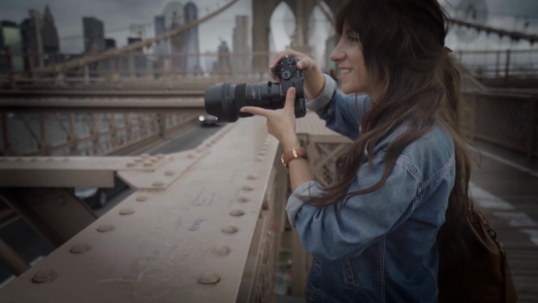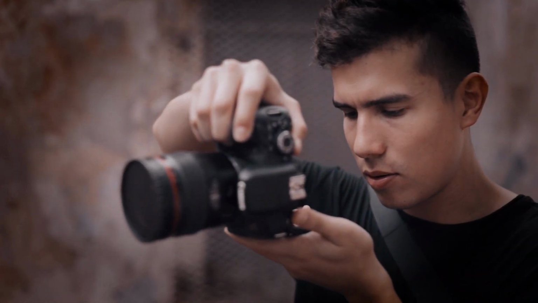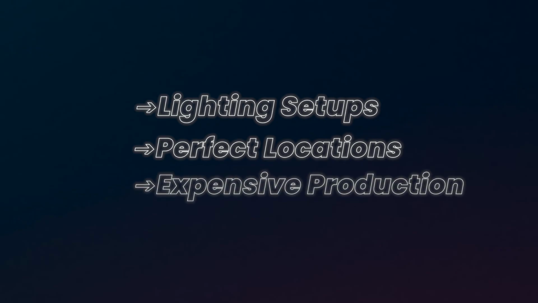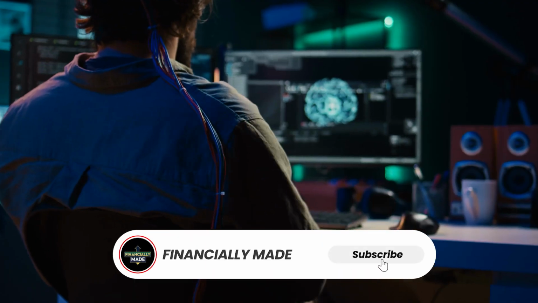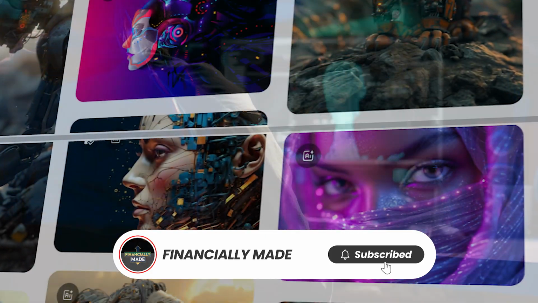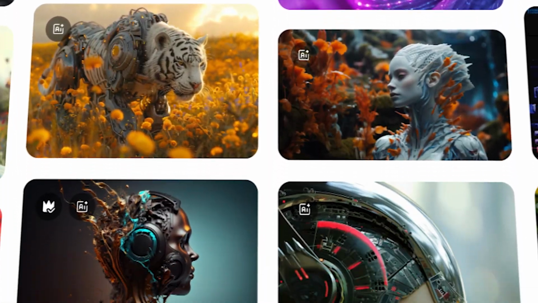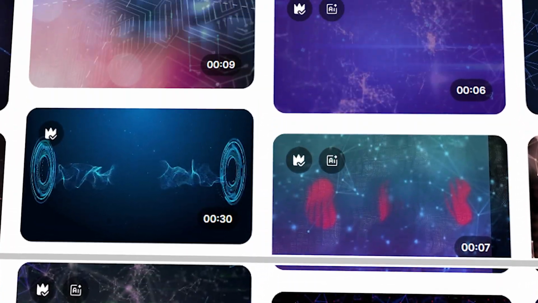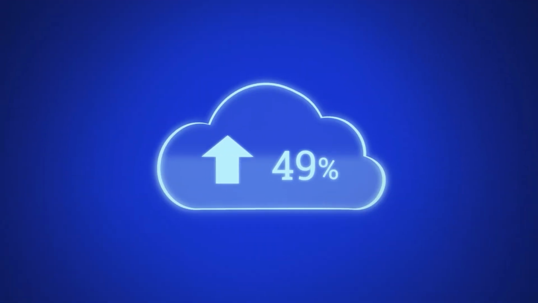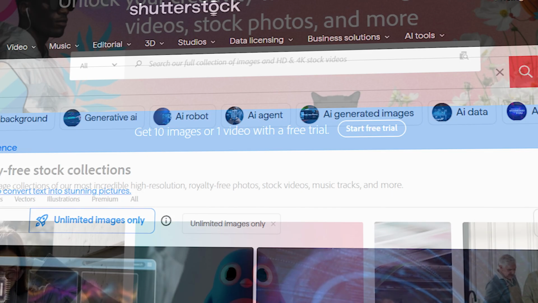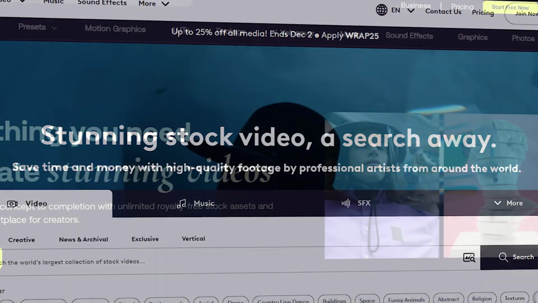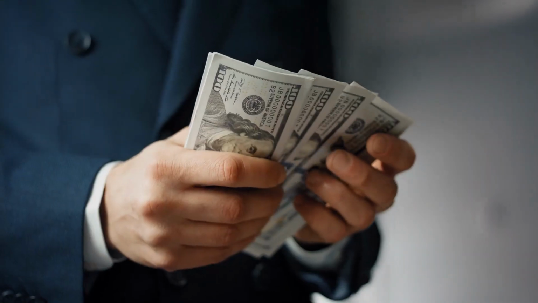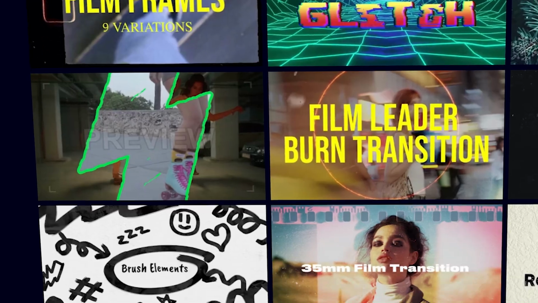Not long ago, making stock footage or images required professional gear, lighting setups, perfect locations, and expensive production. But now the entire process has transformed. With the right AI tools, you can generate high-quality images, videos, backgrounds, and artistic visuals that look completely professional, and upload them to platforms like Shutterstock, Adobe Stock, Pond5, and Motion Array. Every time someone downloads your media, you get paid, and the same file can keep earning for years.